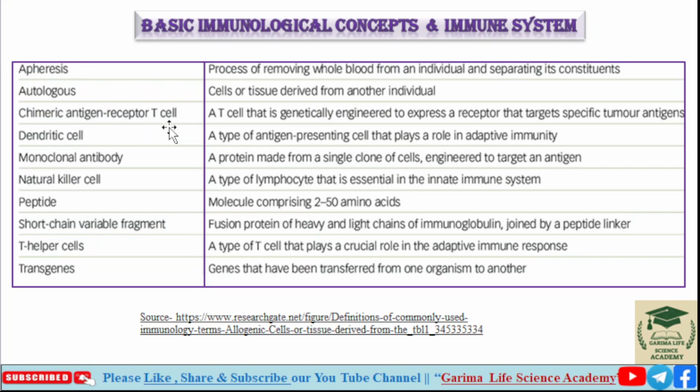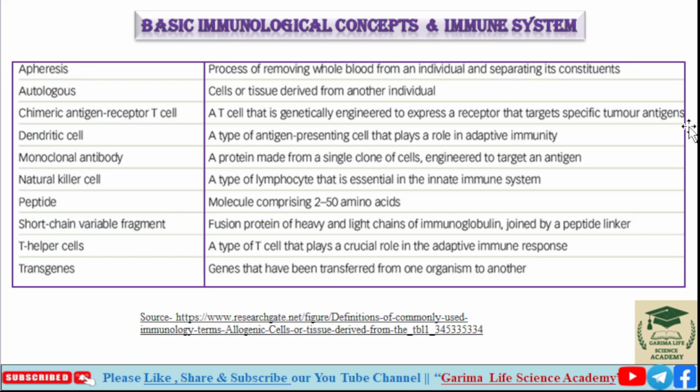What is chimeric antigen receptor T cell? It is a very famous terminology, CAR-T, in short form. CAR-T means chimeric antigen receptor T cell: a T cell that is genetically engineered or genetically modified to express a receptor that targets a specific tumor antigen. So that particular receptor targets a specific tumor antigen. It is a kind of engineered T cell.